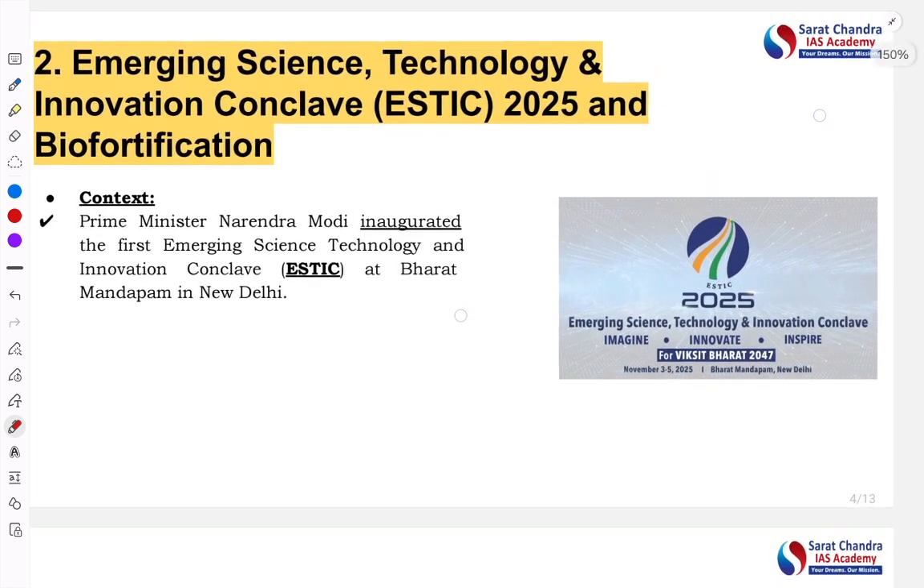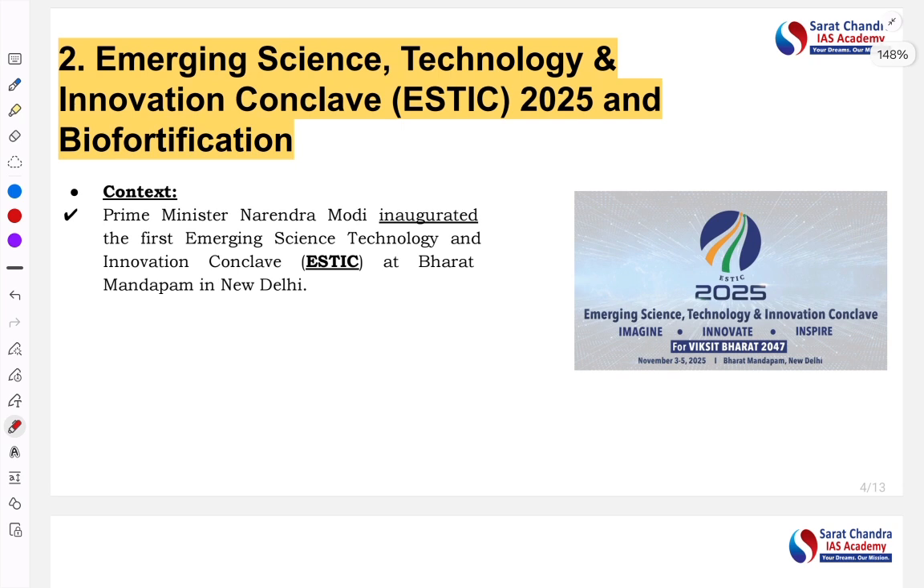Next, Emerging Science and Technology Innovation Conclave 2025 and biofortification. The conclave itself is not very important, but the concept of biofortification which was discussed under this conclave is very important from our exam point of view. So what is the context? The Honorable Prime Minister Narendra Modi inaugurated the first Emerging Science and Technology Innovation Conclave at the Bharat Mandapam, New Delhi. So this is the context behind it.